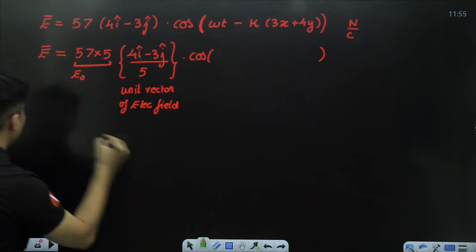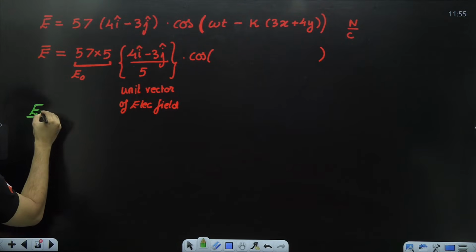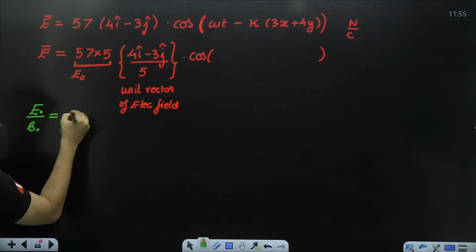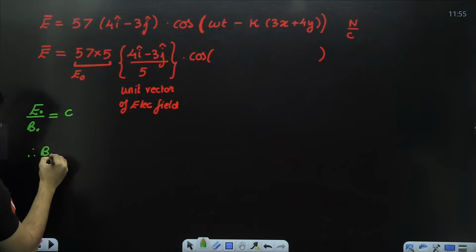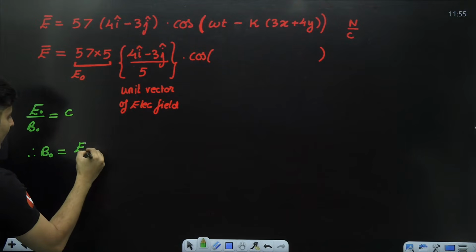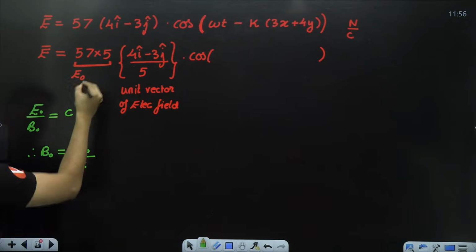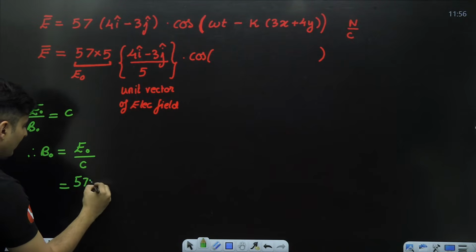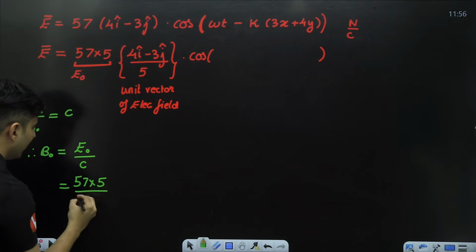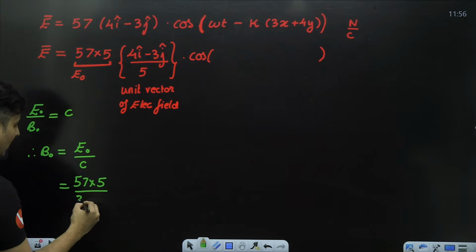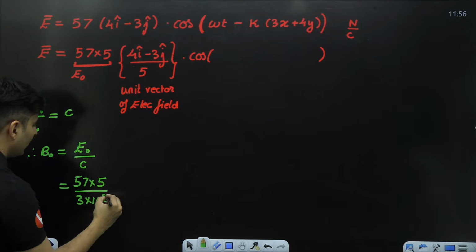Well, for that, electric field amplitude by magnetic field amplitude is speed of light. So therefore, magnetic field amplitude will be electric field amplitude by speed of light. So electric field amplitude is 57 into 5. Speed of light is basically your 3 into 10 to the power 8.